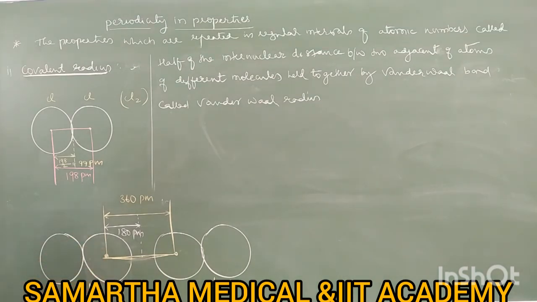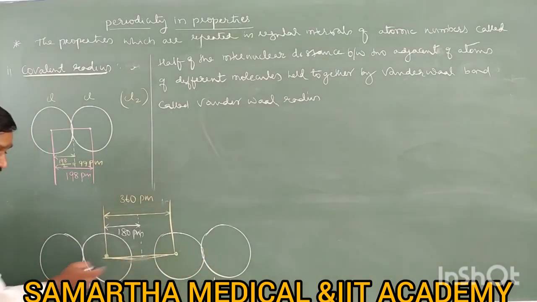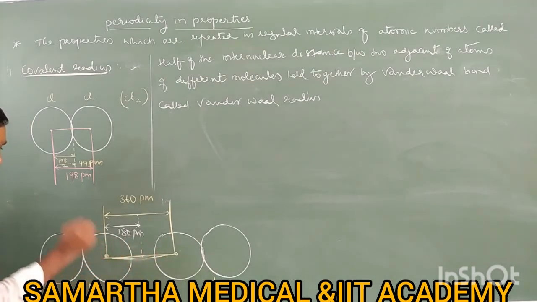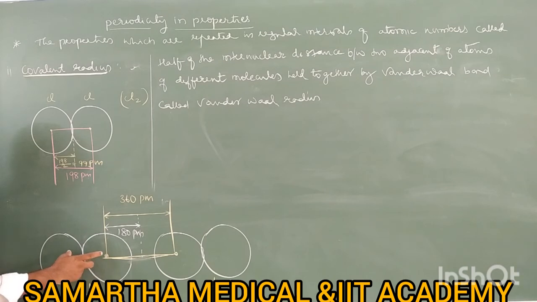Take the example of the chlorine molecule. This is one chlorine molecule, it is another chlorine molecule. In between these two chlorine molecules, there is a van der Waals force of attraction. Now measure the internuclear distance. Don't measure the internuclear distance within a molecule, which is called covalent radius, because they have a covalent bond.